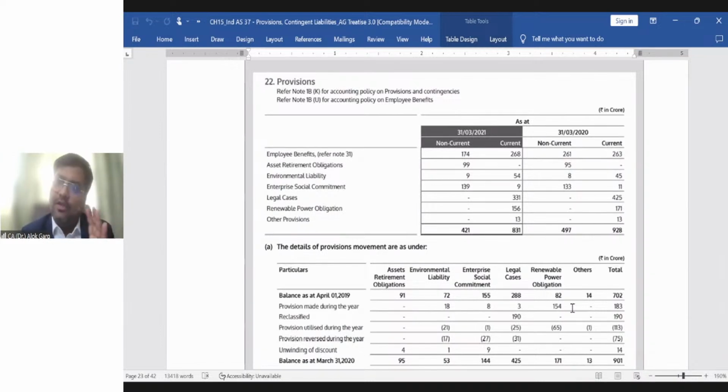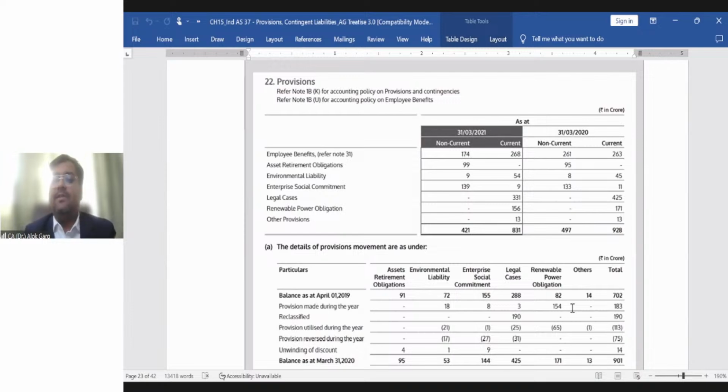The CSR provision is also covered under Ind AS 37. If there is an unspent amount of CSR, a provision is required to be recognized for that. Okay. Legal cases. Again, I'm not talking about legal fees, I'm not talking about the lawyer fees. I am talking about the legal claims. It is again coming under Ind AS 37. Renewable power obligation. It is again coming under Ind AS 37 or other provisions, right?